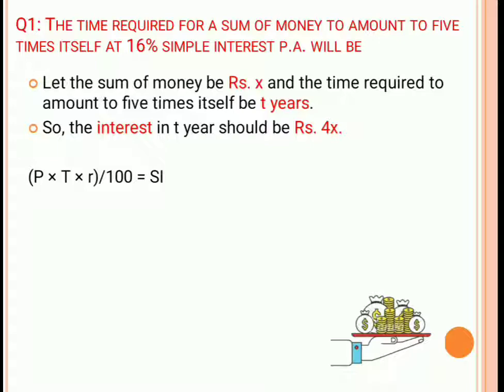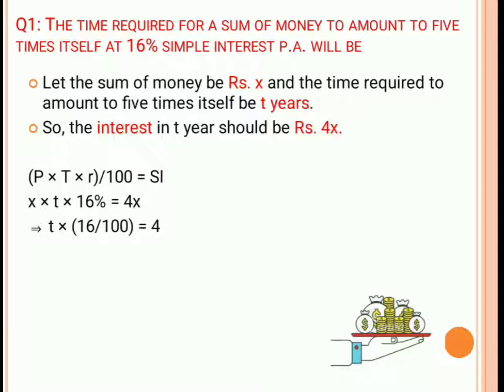Fine. So the interest over here is 4x rupees. Now PTR by 100 is equal to simple interest. So simple interest is 4x and P is equal to x rupees, and R is equal to 16%. So we can find out the value of T.